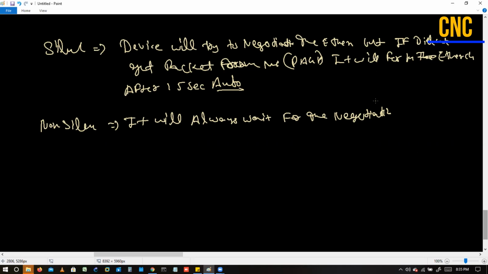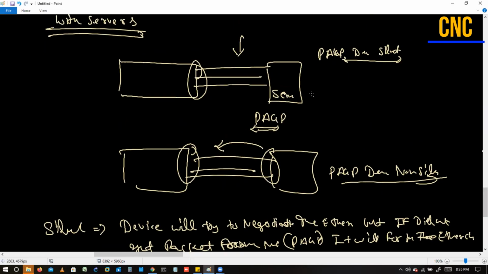Neeraj, you were talking about the server, how you're going to connect the Ether channel to a server? That also supports a feature that is NIC teaming. The NIC teaming feature we use on the server, right? So that we can bundle multiple links. We have some special card. What kind of configuration do you make on the switch side? On the switch side, I will just do the configuration for PAGP only. That's it. Now the server end will be using the NIC teaming feature, so that will be having a separate card to achieve these things.